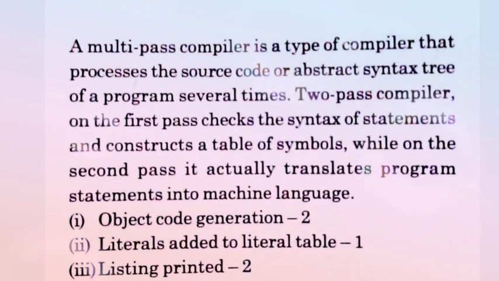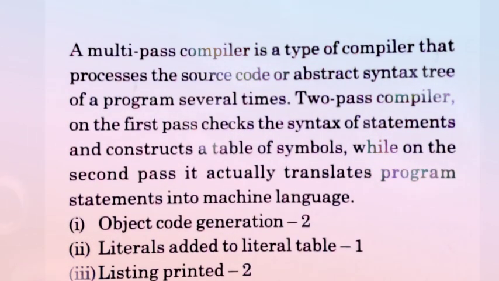Here the solution is given: a multi-pass compiler is a type of compiler that processes the source code or abstract syntax tree of a program several times. A two-pass compiler, on the first pass, checks the syntax of statements and constructs a table of symbols, while the second pass actually translates program statements into machine language.